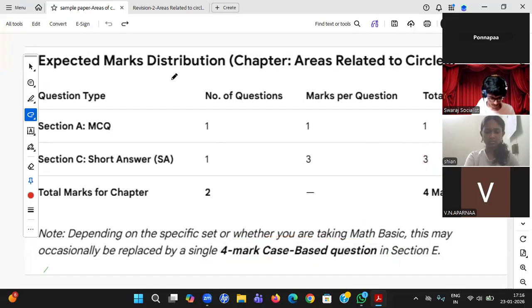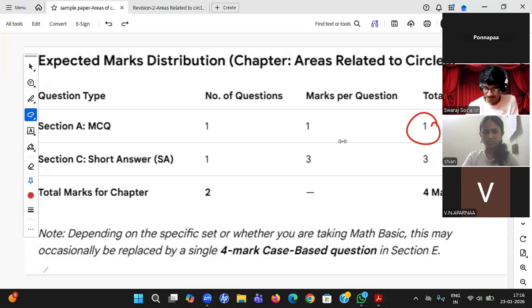What I have seen to be very complicated in this chapter is the calculation part. Calculating pi values, 22 by 7, it is not complicated, it is taking time. So by the format only you can assume he has skipped it. Either he is expecting the answers in pi only, or he will give the pi value 22/7 where the things get cancelled. So in that way we are going ahead with this particular format, which is sometimes basic difficulty standard.